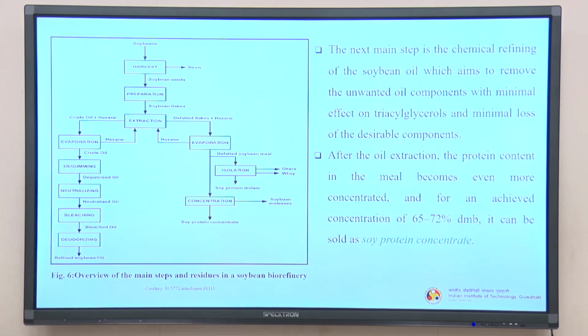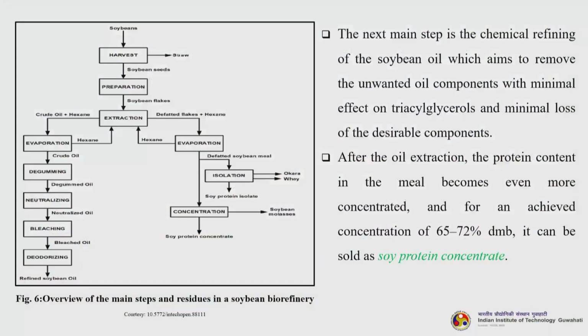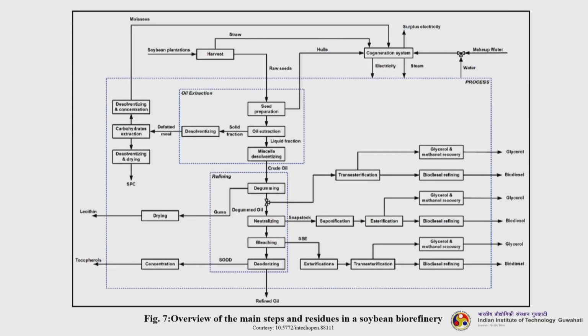Now, the next main step is the chemical refining of the soybean oil, which aims to remove the unwanted oil components with minimal effect on triacylglycerols and minimal loss of the desirable components. After the oil extraction, the protein content in the meal becomes even more concentrated, and for an achieved concentration of 65 to 72% DMB, it can be sold as soy protein concentrate. So, this is an overview of the main steps and residues in a soybean biorefinery.